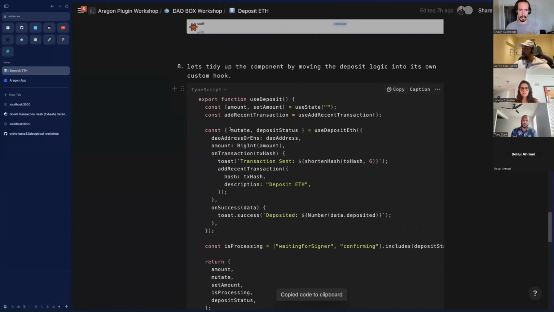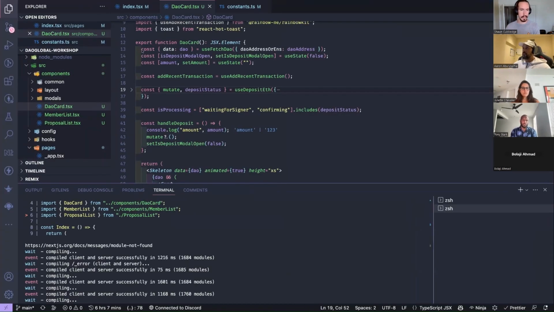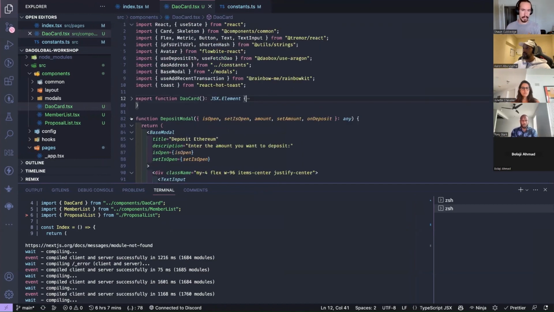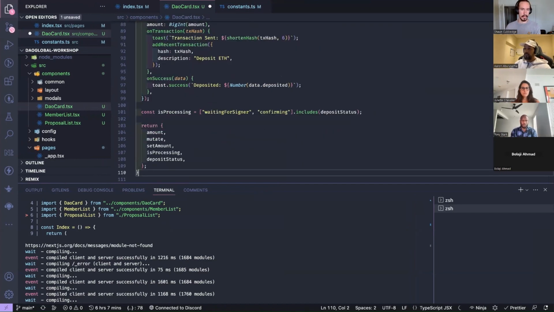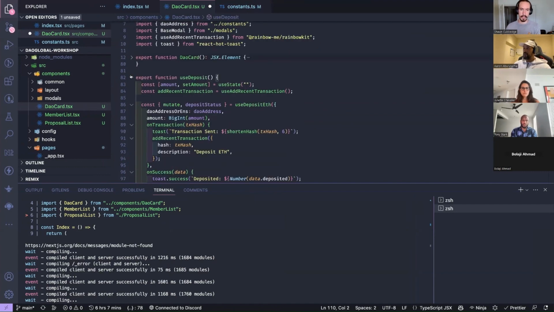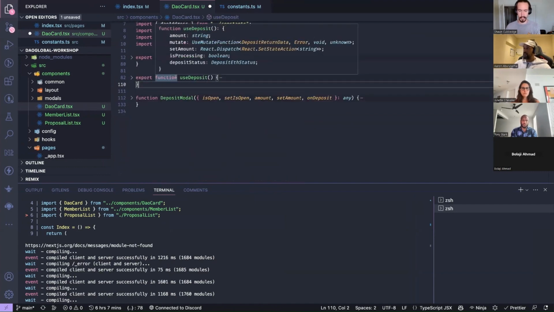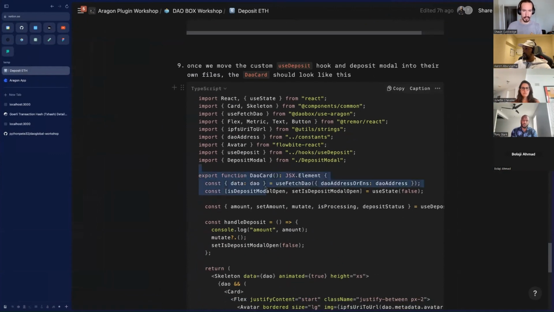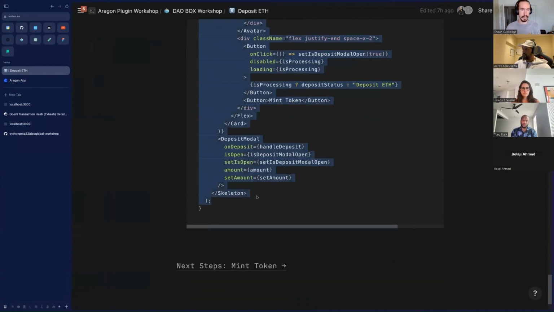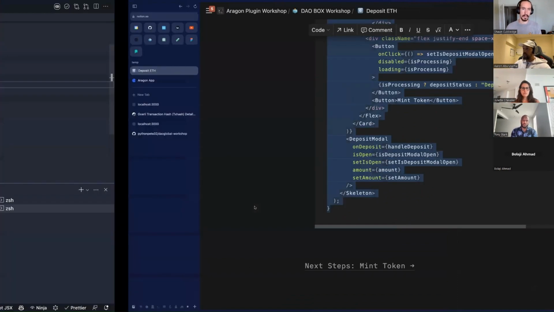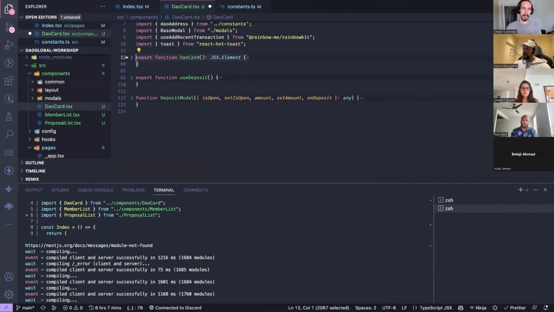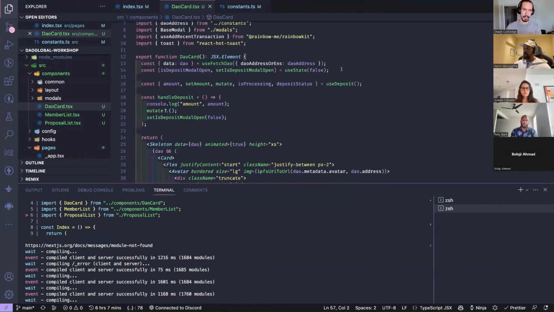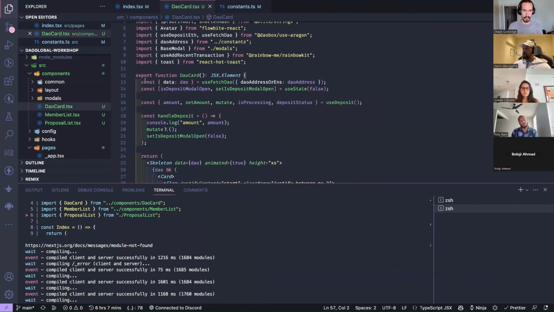So I'm going to use this. Collapse the DAO card, collapse the modal for a second. Bring this in here. And export this DAO card. Copy this. Okay, cool. So now let's have a look at what we have here.